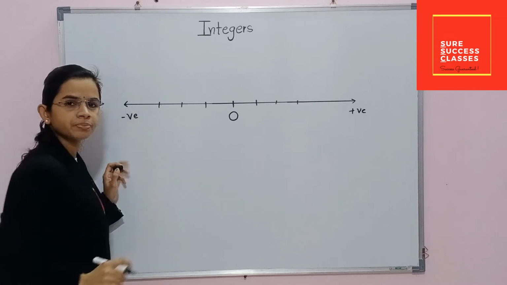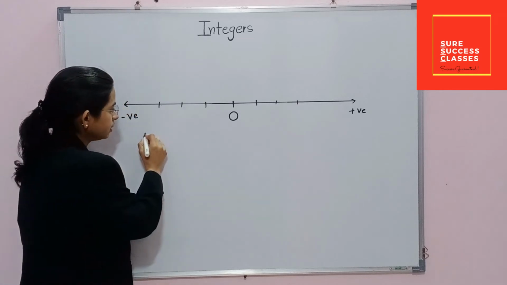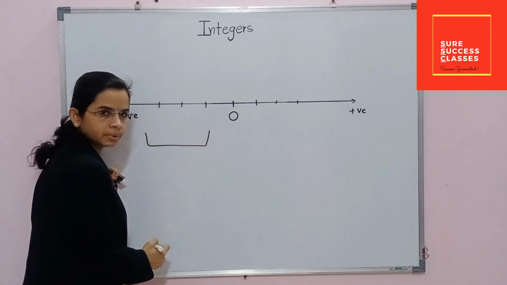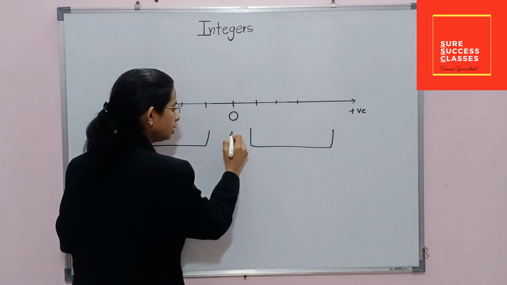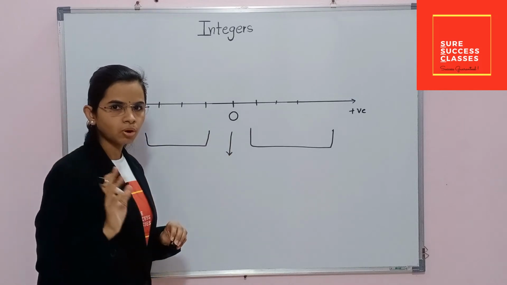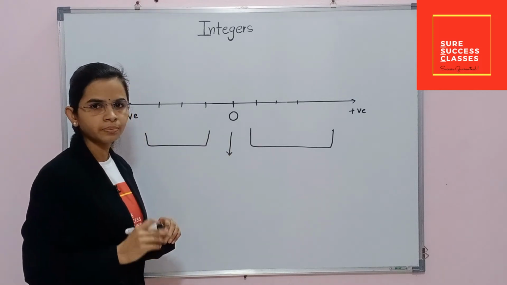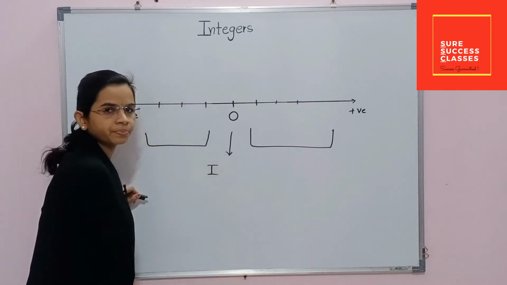They carry a negative sign with them. These negative numbers and positive numbers including 0, which is neither positive nor negative, it is neutral, form the set of integers. Got it?